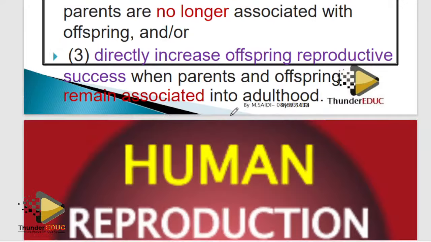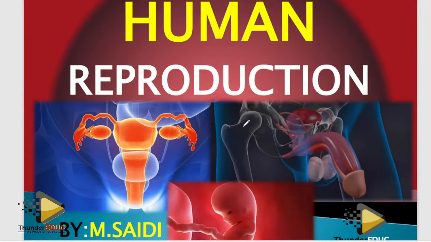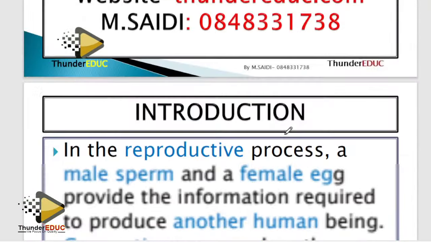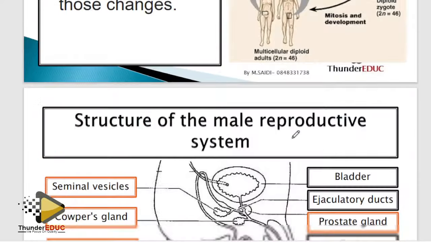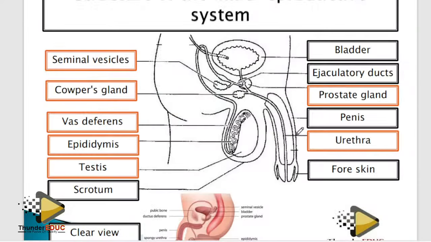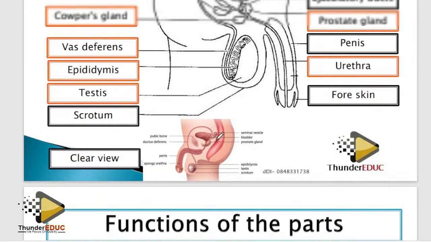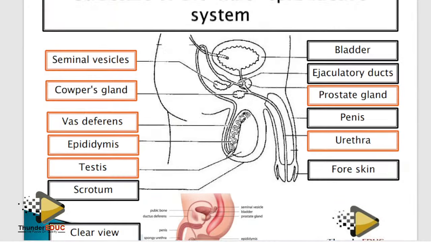Let's go to the next topic, human reproduction. What are you supposed to focus on in human reproduction? What are some of the things you can't skip? Yeah, obviously the structure of the male and the female, you have to know that, and then the function of each. Yes, so I'm going to show you some of the few questions they can ask you when it reaches there. So labeling, you must know. Girls, I know you know this better than boys.